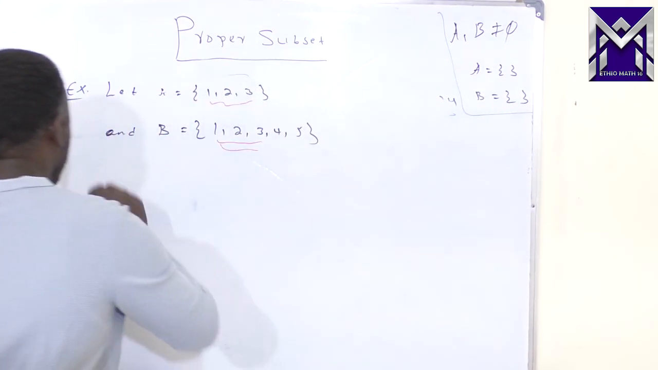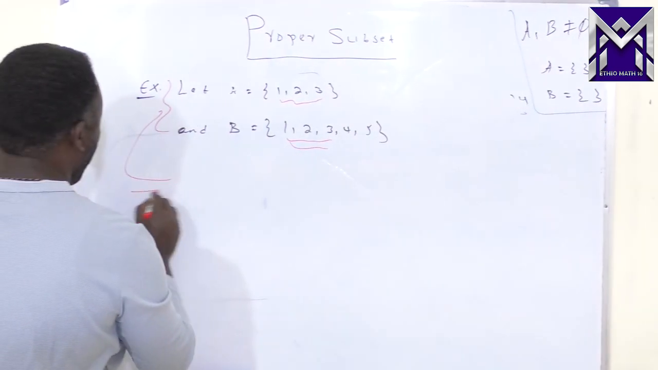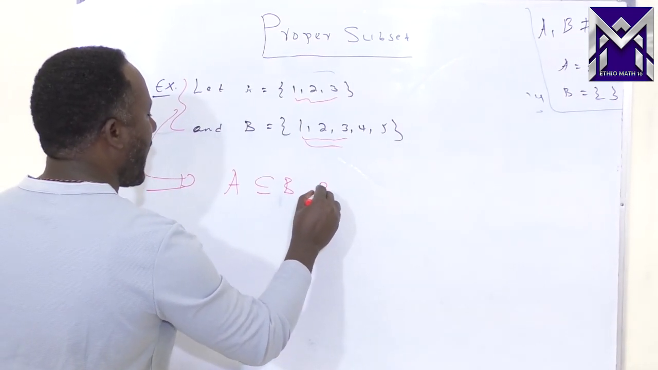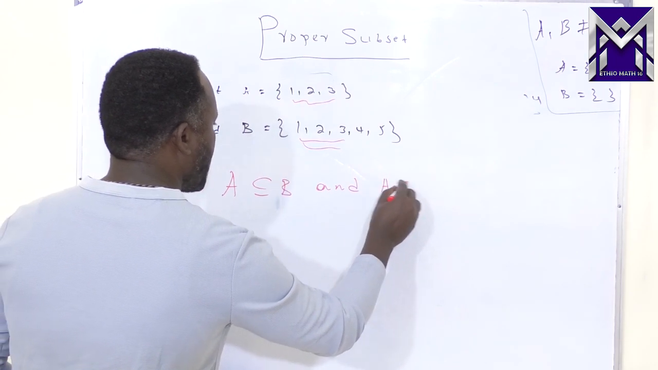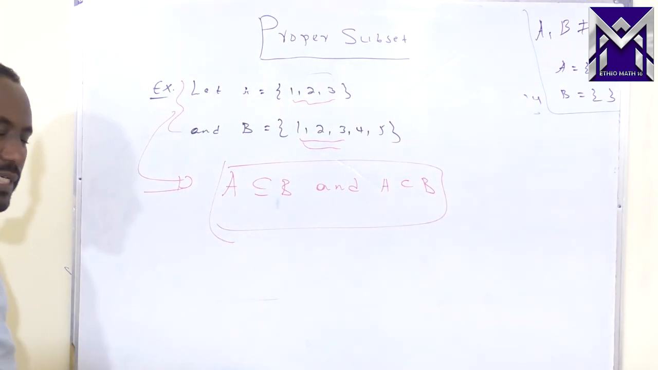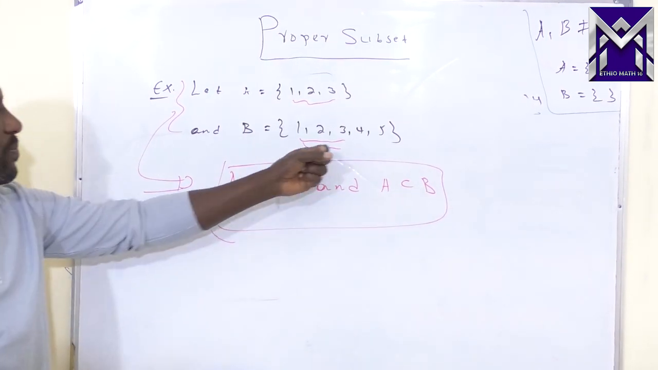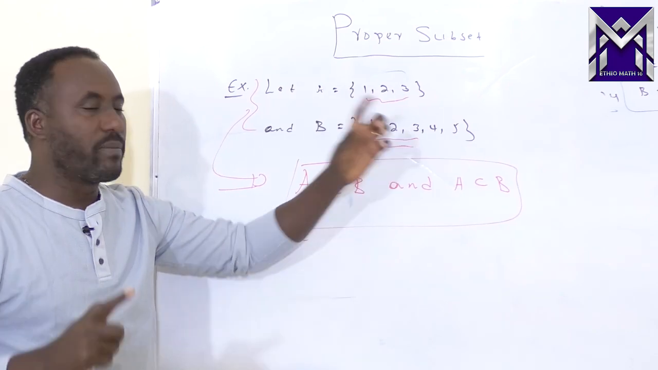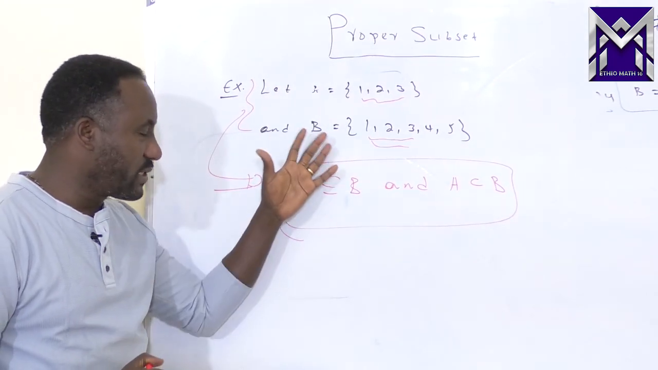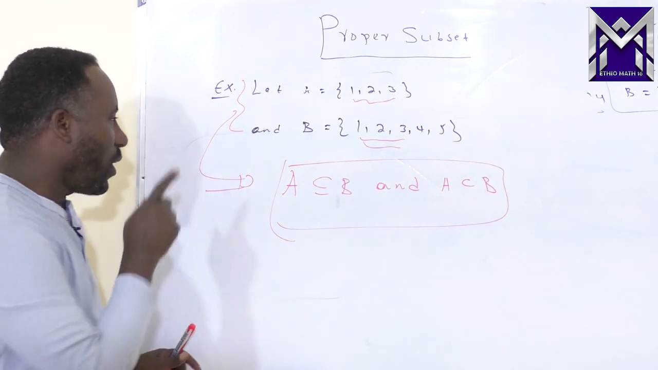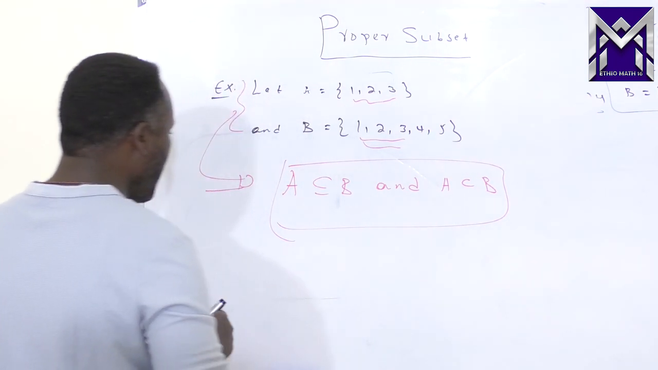So from this we can deduce that A is a subset of B and A is a proper subset of B. We say A is a proper subset of B when B has at least one element, at least one member, that is not in A. This is the concept of how we describe a proper subset for a set in general, so you have to understand the concept.